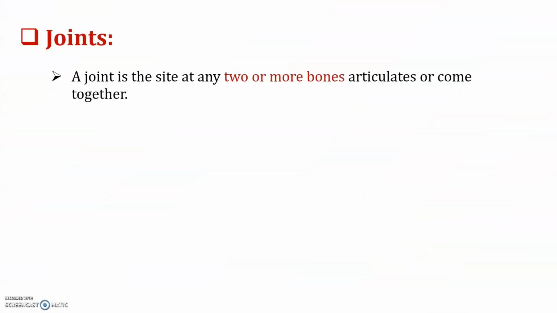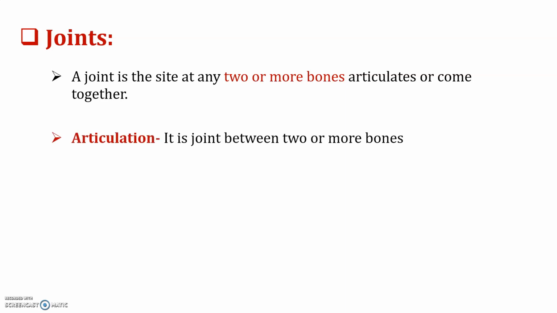Next, what do you mean by joints? It is a site at which two or more bones articulate or come together. Whenever two or more bones come together, there is formation of a junction of bones. That site, that location, we call a joint. Articulation is nothing but the joint between two or more bones. This is another terminology under the concept of joints.